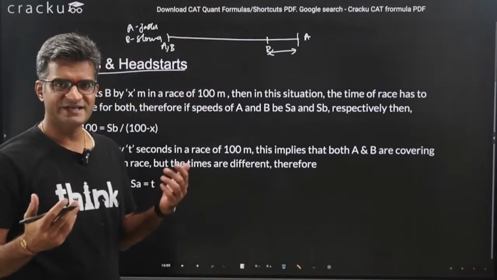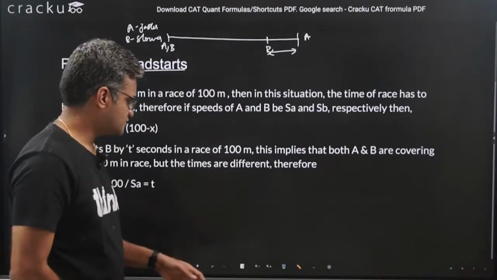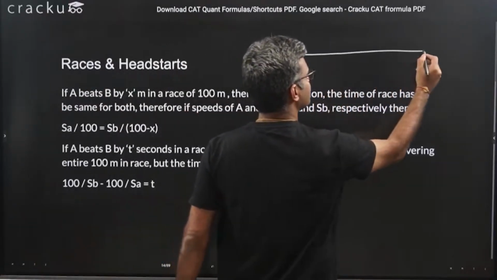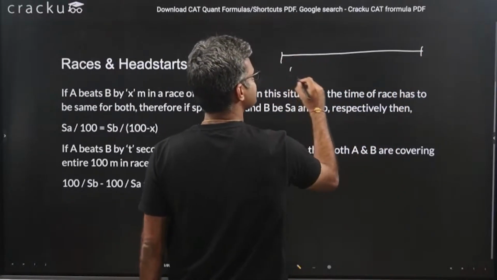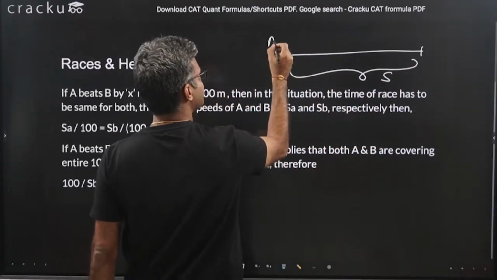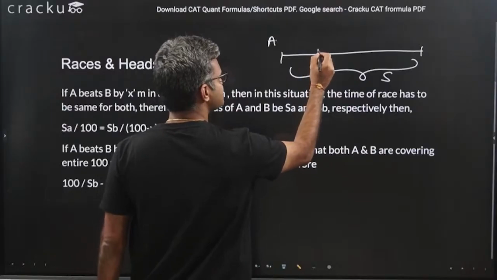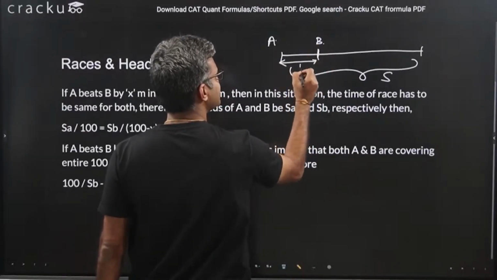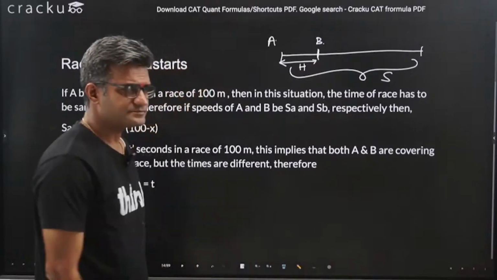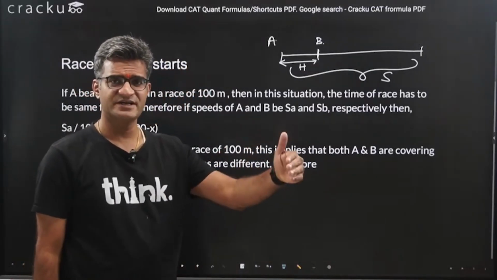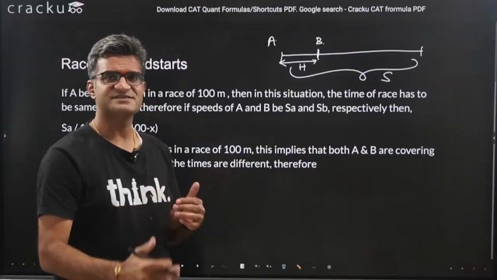So to make the race interesting, sometimes we give a head start. So what it actually means is, the race is the same. Let us assume that the distance of the race is say S. But because A is the faster guy, A starts over here and B starts over here. This distance is H, which is called the head start. So if somebody has a head start, it means that that person is already starting ahead. So the distance that he has to cover is lesser.